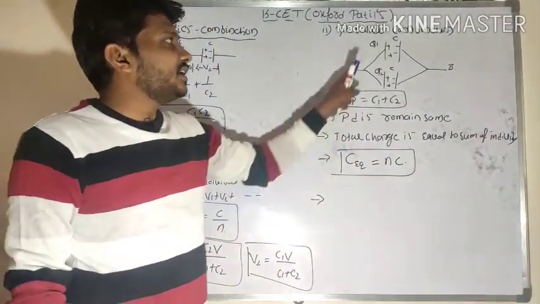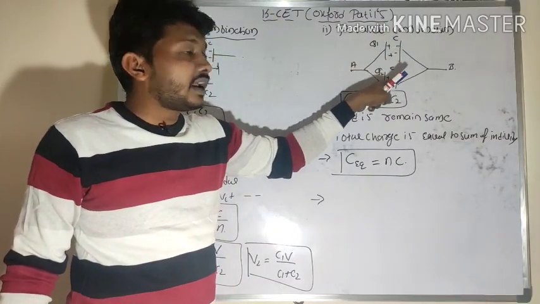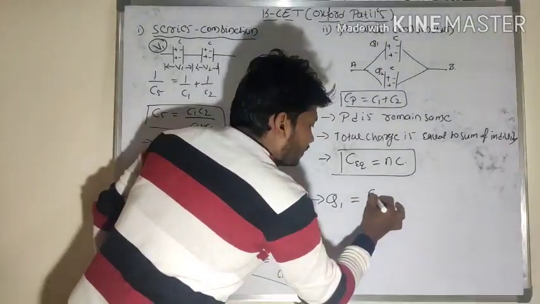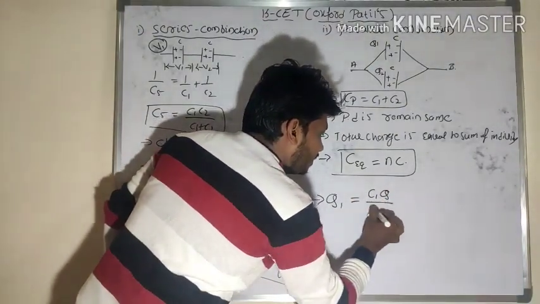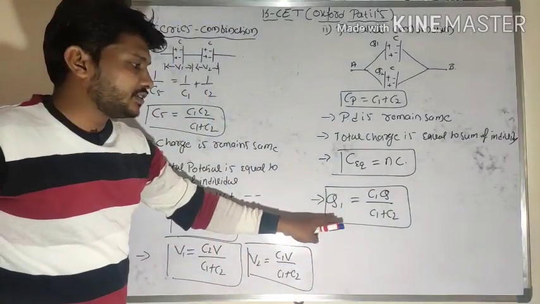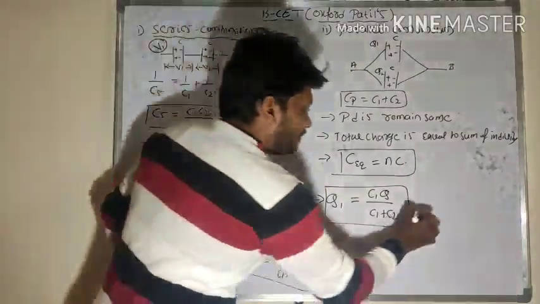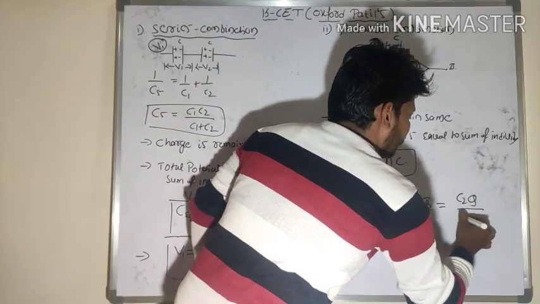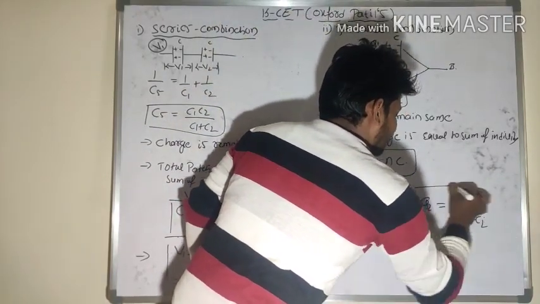Now I would like to consider the charge on the first capacitor and the second capacitor. So Q1 is equal to C1 into Q divided by C1 plus C2. The individual charge in the second capacitor is C2 into Q divided by C1 plus C2 here.